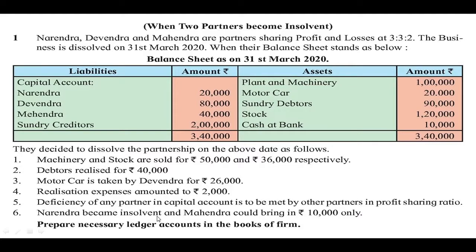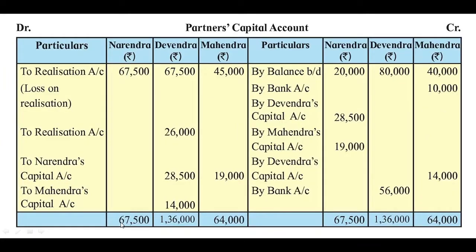So first we are going to take the total for Narendra's column in the capital account. So here we have to check that on the debit side in Narendra's column there is an entry of realization loss of rupees 67,500. Then on the credit side there is one entry for opening balance, that is rupees 20,000.